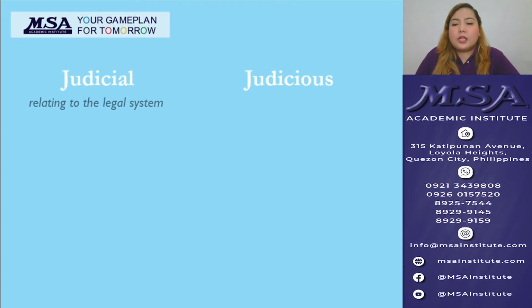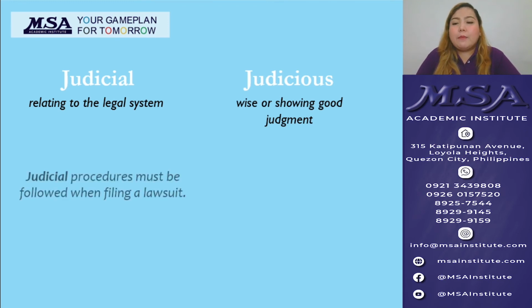Now for our next pair of words that are commonly interchanged are the words judicial and judicious. Now, judicial is the word that we use when we're referring to anything that is related to the legal system. On the other hand, we use the word judicious when we want to describe something or someone as being wise or showing good judgment. For example, judicial procedures must be followed when filing a lawsuit. So since in the sentence, the procedures are related to the legal system, we use the word judicial.